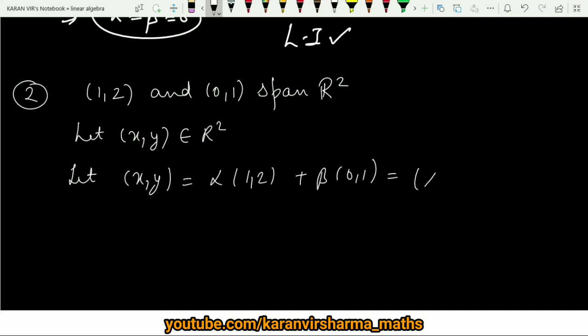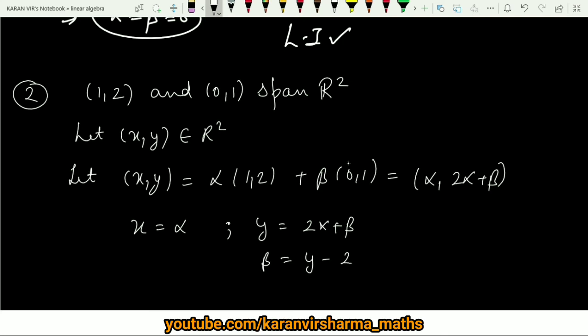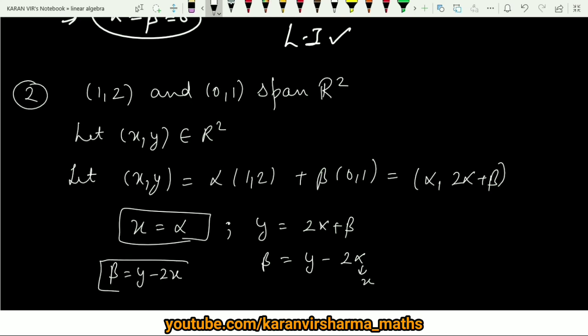This is nothing but (alpha, 2 alpha plus beta). Again comparing the two tuples, x is equal to alpha and y is equal to 2 alpha plus beta. From here you can calculate beta, that is y minus 2 alpha, and alpha is already x, so substituting x, beta is equal to y minus 2x. So we have got the values of alpha and beta.